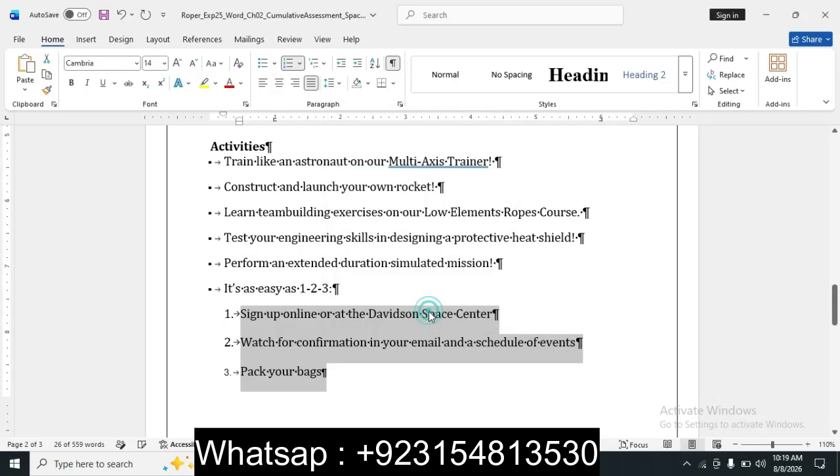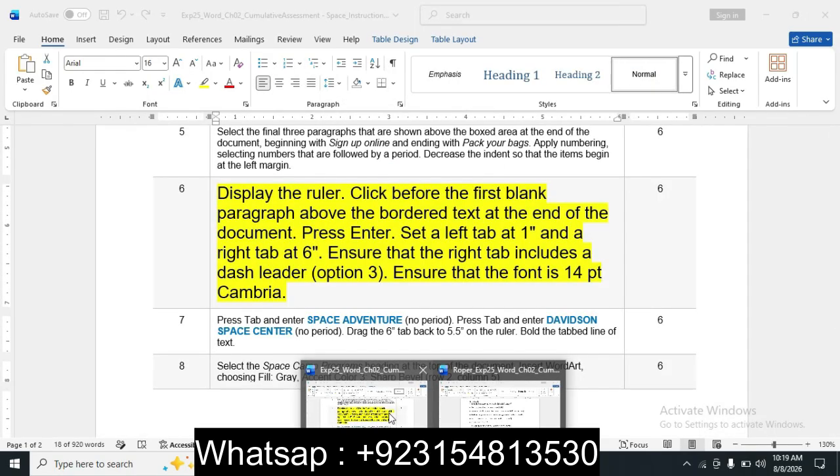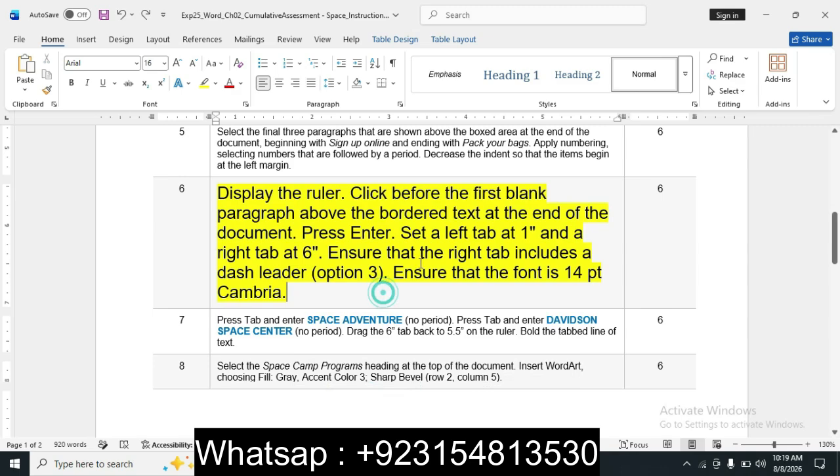Click OK. Ensure that the right tab includes a dash leader, option 3.